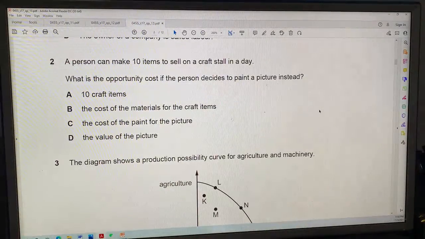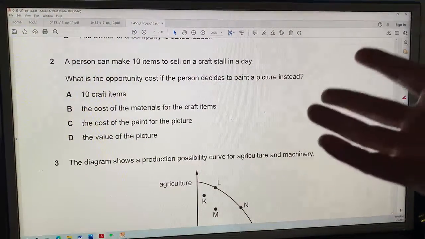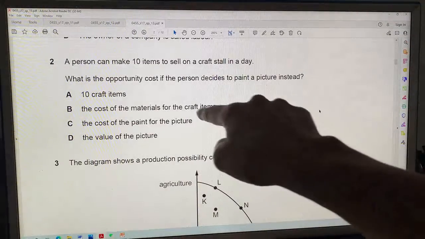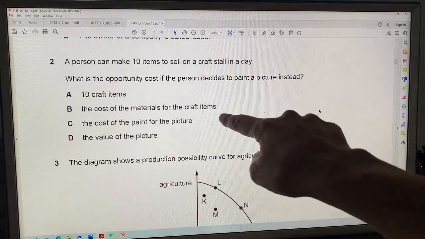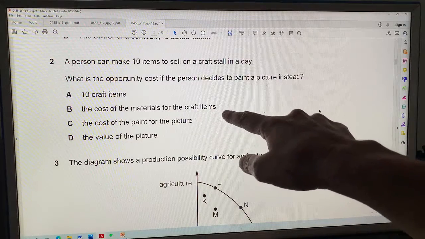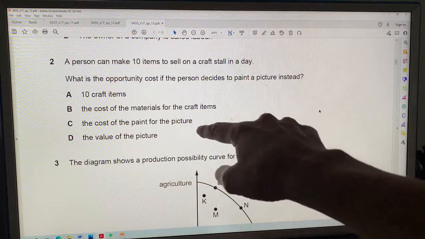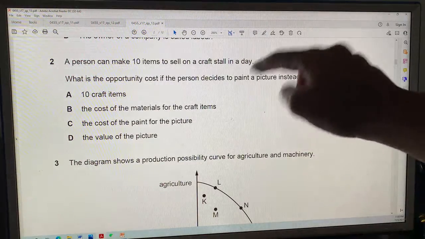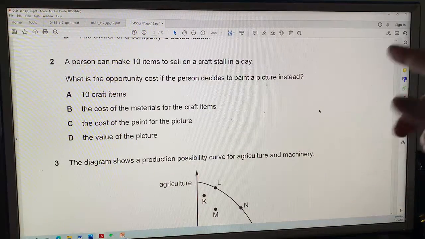10 craft items. Is that easy? I think that's easy. The cost of making the craft items is not an opportunity cost. That's a cost of production. The cost of paint for the picture? No. The opportunity cost is the next best thing foregone.